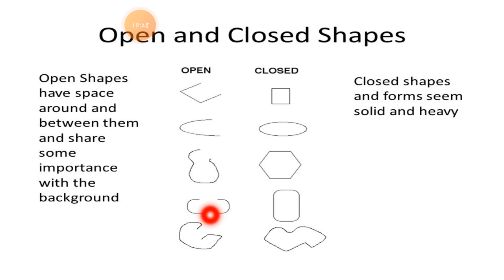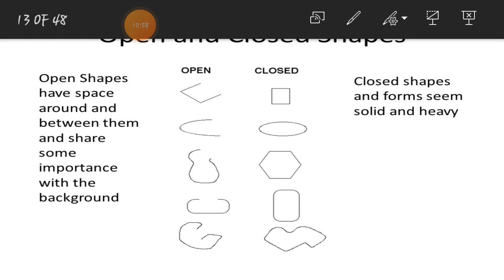Some lines are missing, totally an incomplete shape. And compared to the closed shape, totally closed, no parts are missing. So here you can do a comparison of each and every one with the open and closed shapes. That is a very clear concept. If you just see, you can get the idea in your mind that this is an open shape or that is a closed shape.